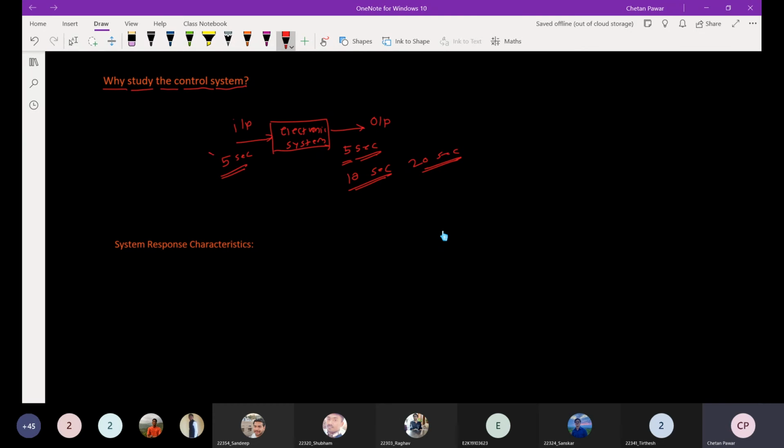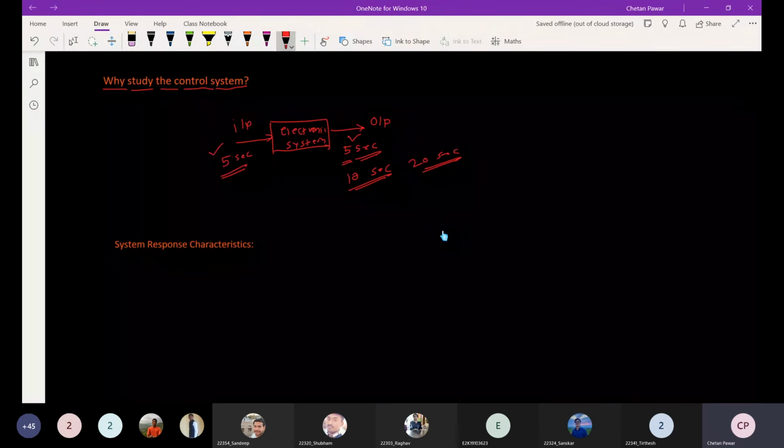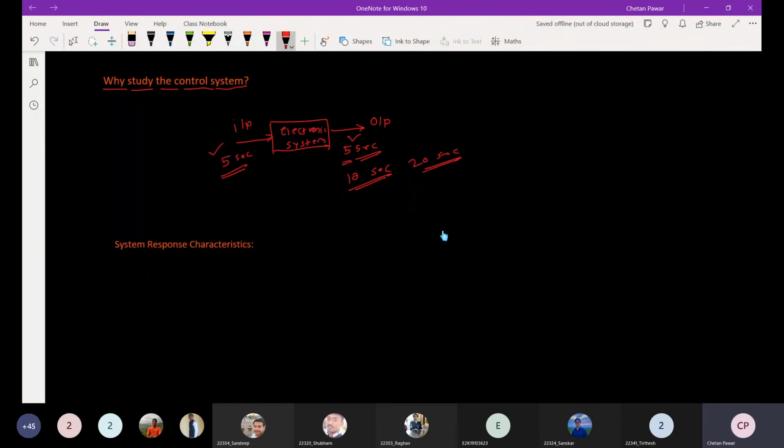Because if I'm applying the input at 5 seconds, I should get output at 5 seconds only. For example, if you have designed one system and you have sold that to the customer, and customer is saying that I am applying the input at 5 seconds, but I am not getting the output at 5 seconds, so it is a faulty device. I want that output should be get at 5 seconds only.